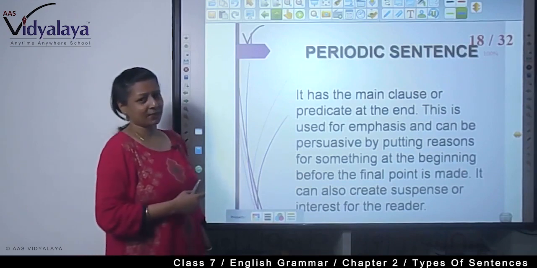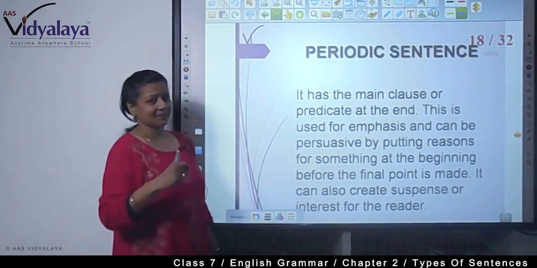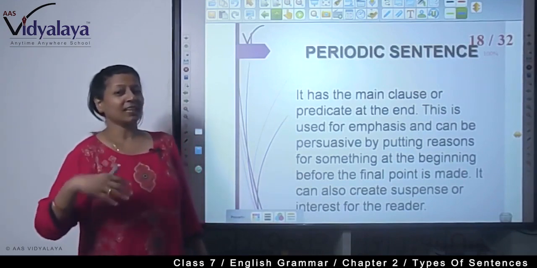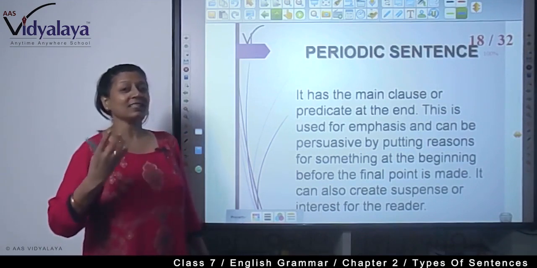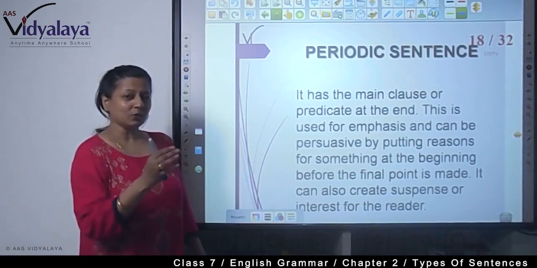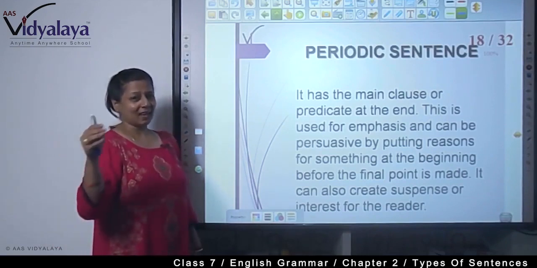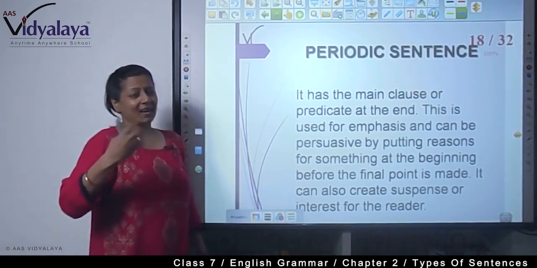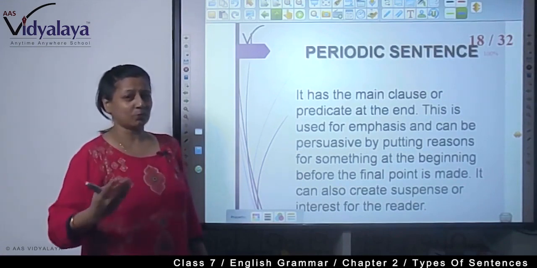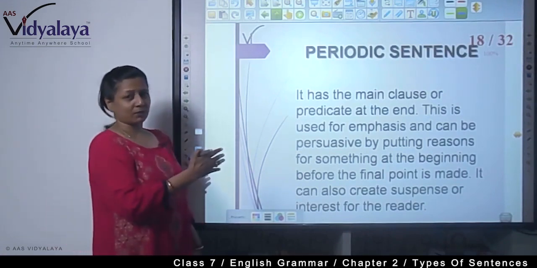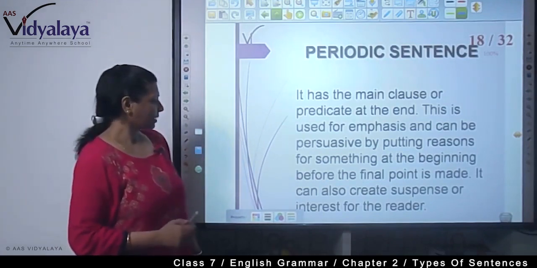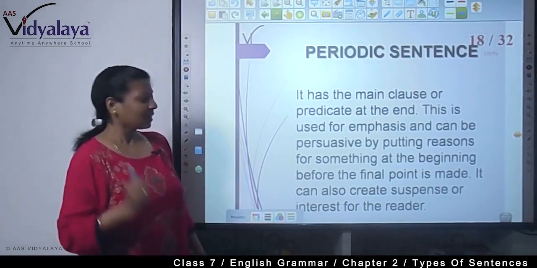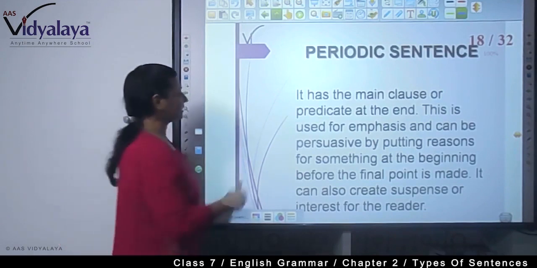This is used for emphasis and can be persuasive, by putting reasons for something at the beginning before the final point is made. So why are periodic sentences made? Just to create drama, to emphasize something, to create suspense. They put the main point later and create the atmosphere in the first part of the sentence. It can also create suspense or interest for the reader.